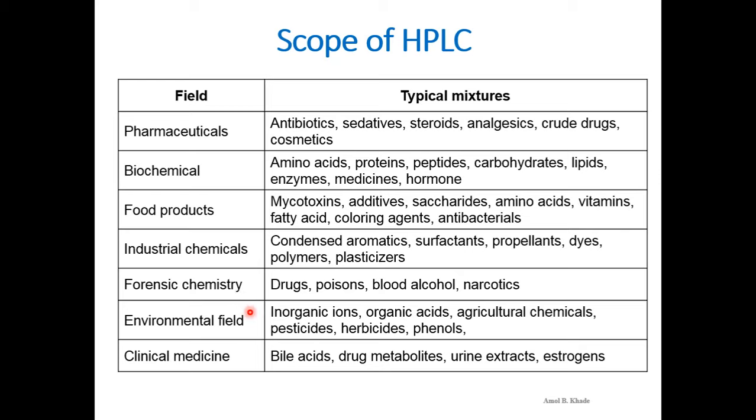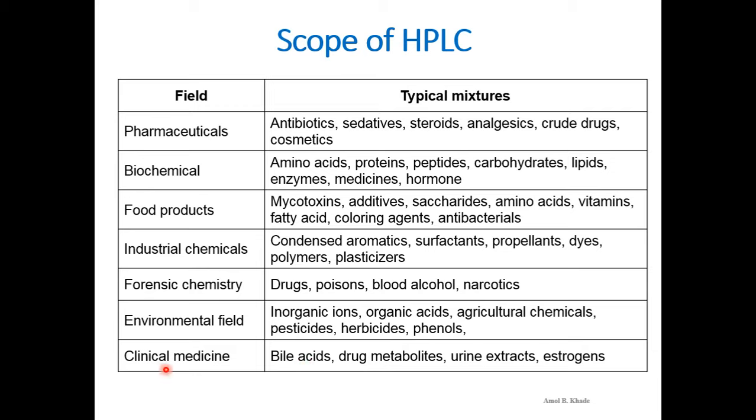It is widely used for doping tests and so on. In the environmental field also, for analyzing various pesticides and herbicides, it can be used. And in clinical medicine, where we are conducting various clinical trials, we can study drug metabolites, and we can study the levels of hormones.